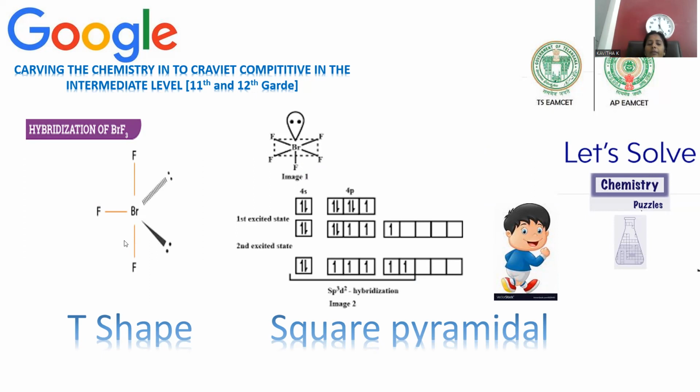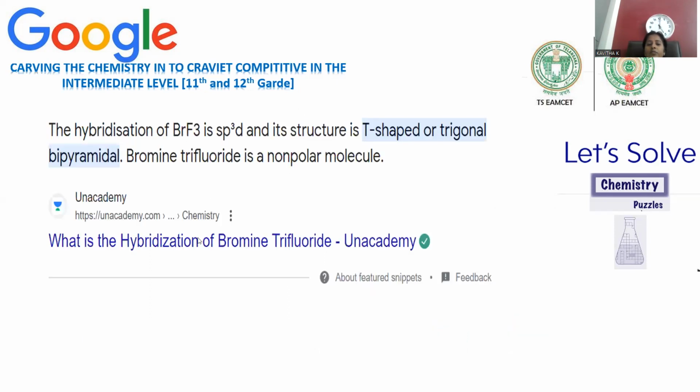Rather, 3 bonds are formed with fluorine and 2 are non-bonding. They are not bonded with anything. These are called lone pairs of electrons, and they are present on the bromine only. So if you observe, this exactly looks like a T-shaped one, right? This is regarding bromine trifluoride.